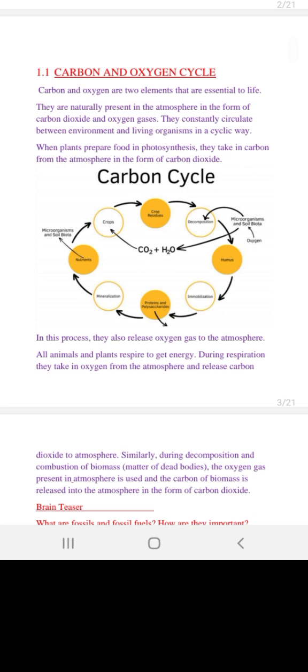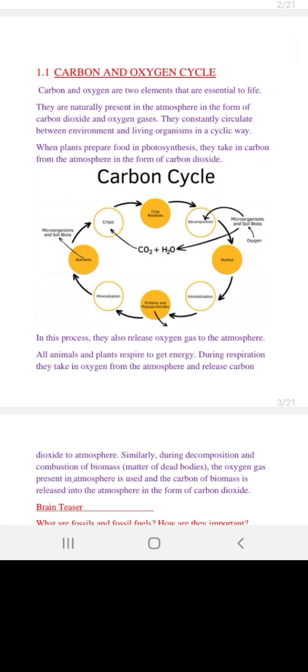Plants produce oxygen as a result of photosynthesis, and we humans produce carbon dioxide. So they are going to intake carbon dioxide for their breathing, and we are going to intake the oxygen they excrete. So we are interdependent upon each other. They constantly circulate between the environment and living organisms in a cyclic way.